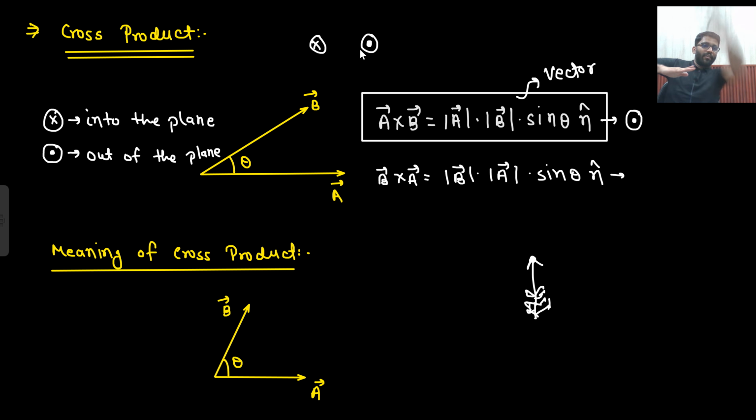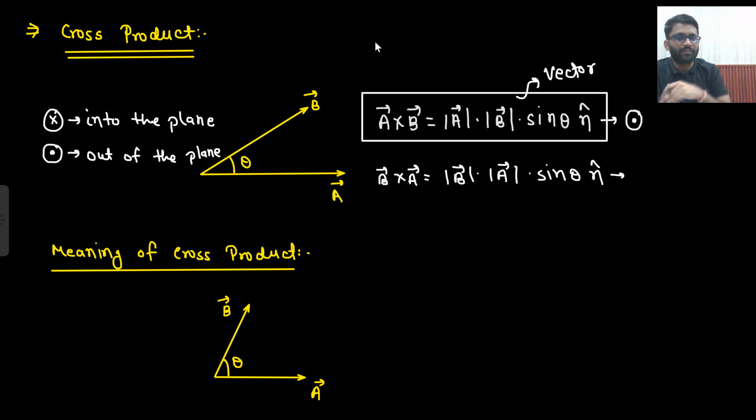And if the arrow I am throwing is going away from me, then what will I see? I will see the tail feathers, and that is something like a cross. So that's why if it is going away, you show it by a cross. If it is coming into your eyes, you show it by a dot. Many students might not have known this reason. So now you know why it is shown by cross and by dot, and you can remember it: if the arrow is coming into your eyes, dot; if the arrow is going outward, cross.